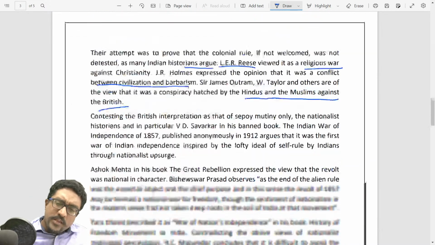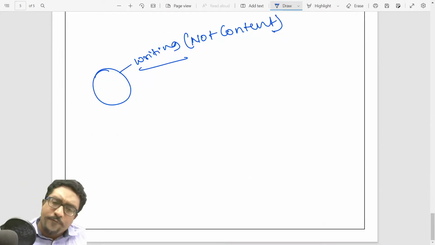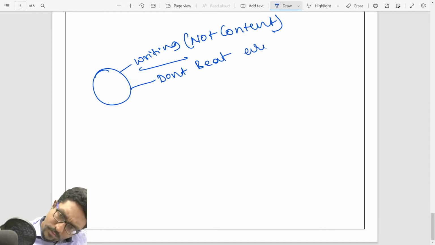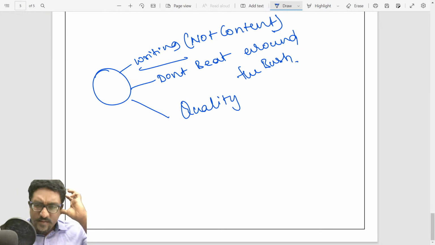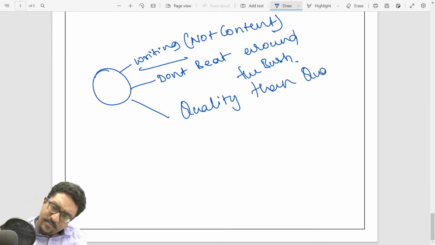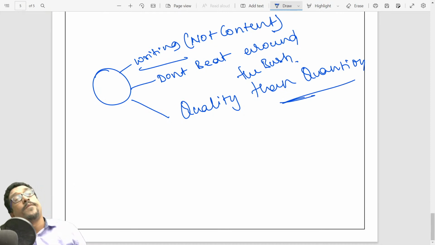And specifically, there's one golden principle I put for every mains answer writing: don't beat around the bush. And always emphasise quality over quantity. For example, for a 250 word question, if the answer is mentioned as 250 words, it doesn't mean you have to write 249 words. A 250 word answer can also be a 100 word answer, as long as you are justifying the answer and writing all the content which is needed.